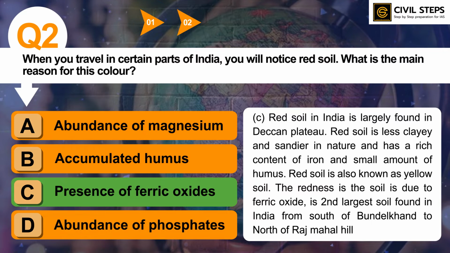So I have already told you that types of soil are very important from UPSC prelims exam point of view. In 2021 prelims examination, UPSC framed one question on soil. So the question was on black soil, I think. So you can refer that question as well. So the crux of this question is you should read about types of soil. So this theme is very important for UPSC prelims, and this theme can repeat in upcoming prelims examination also. So that was all about question number 2.